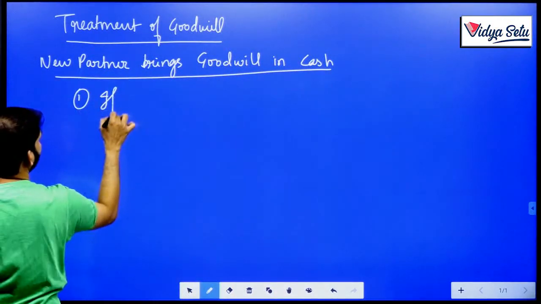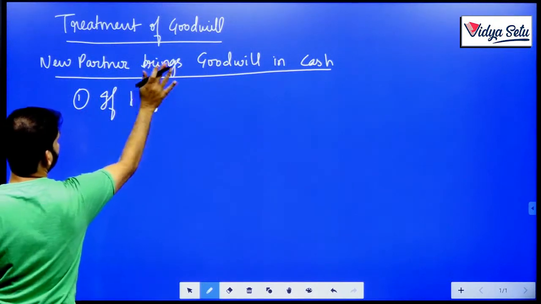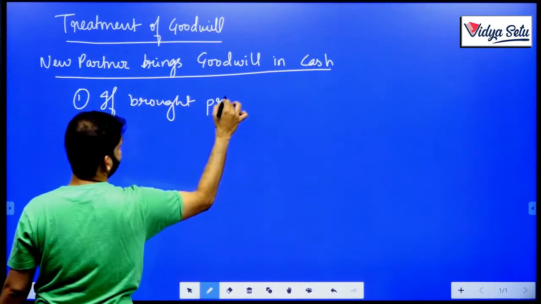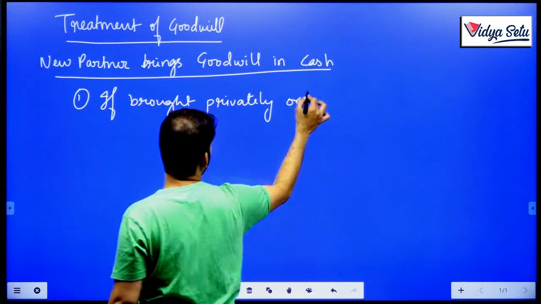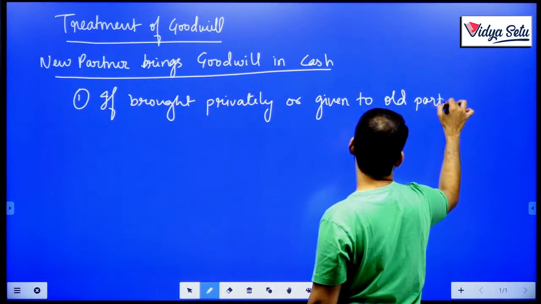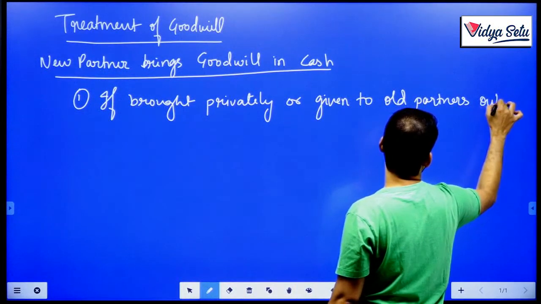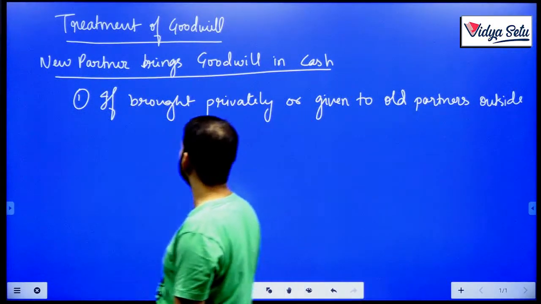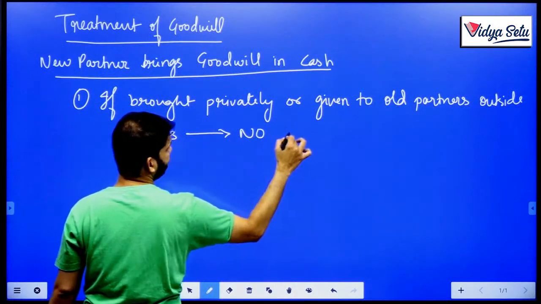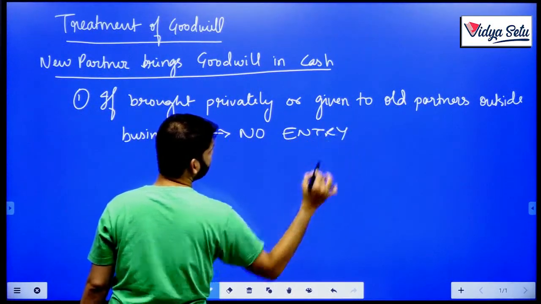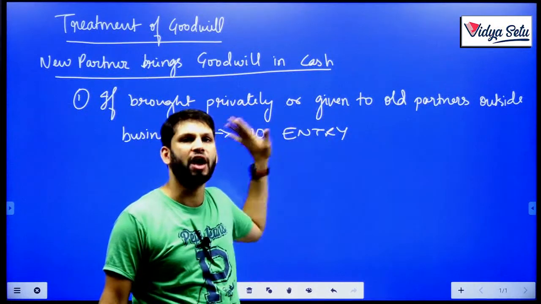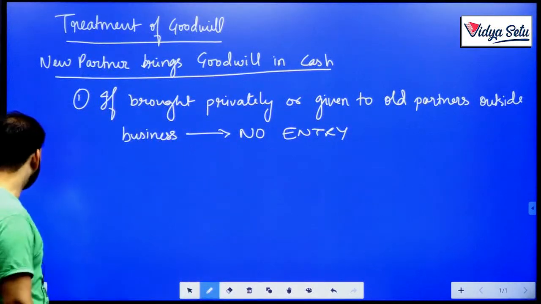First option is if it is given to the old partners outside the business. Do remember, no entry is to be passed by us. If they are settling the amount outside the business, we don't have to do anything here. Okay, do remember this.